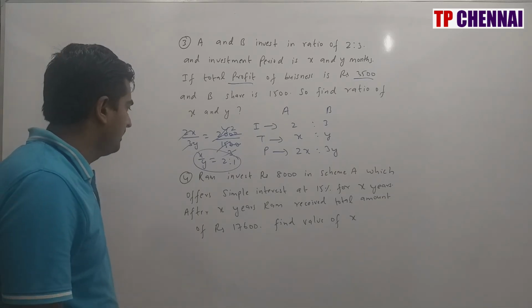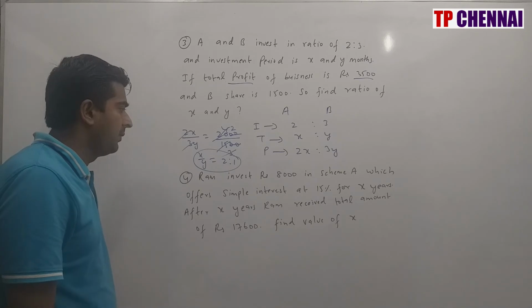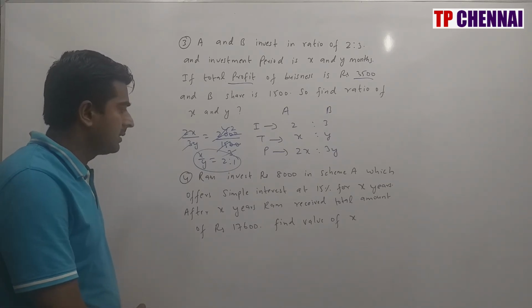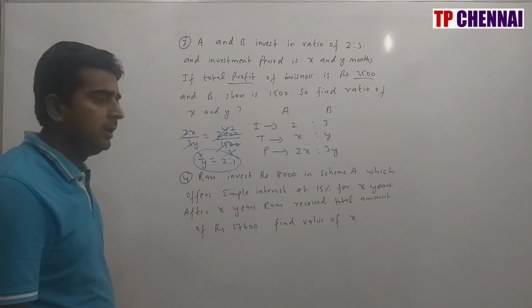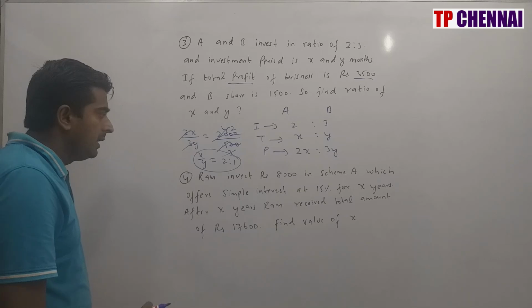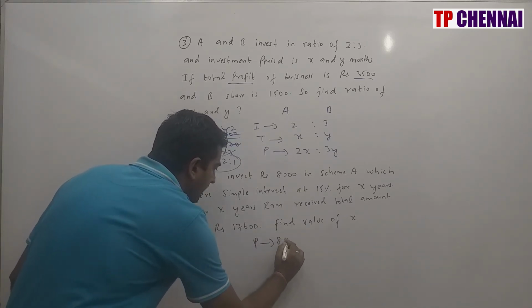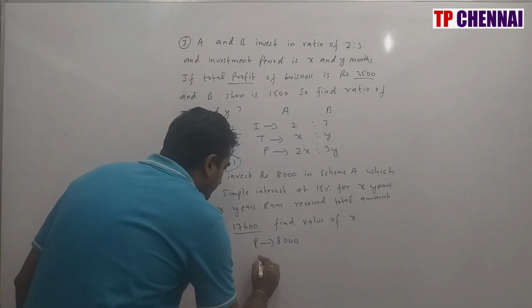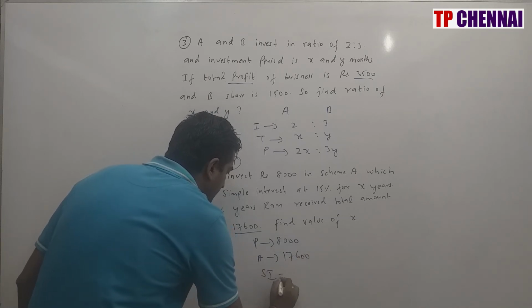Now we will see the fourth one. Ram invests rupees 8,000 in scheme A, which offers simple interest at 15% per annum for X years. After X years, Ram received a total amount of rupees 17,600. Then find the value of X. So Ram invests rupees 8,000, so principal is nothing but how much? 8,000, and the amount he is getting is 17,600.